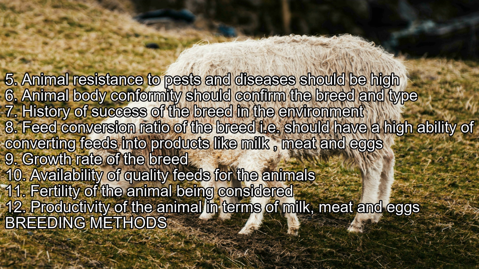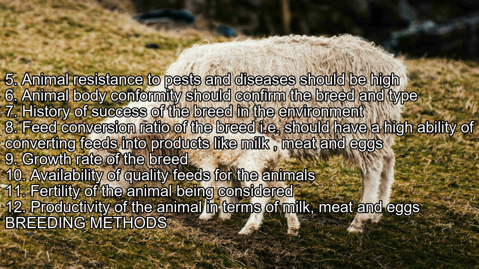8. Feed conversion ratio of the breed, i.e., it should have a high ability of converting feeds into products like milk, meat, and eggs. 9. Growth rate of the breed. 10. Availability of quality feeds for the animals. 11. Fertility of the animal being considered. 12. Productivity of the animal in terms of milk, meat, and eggs.